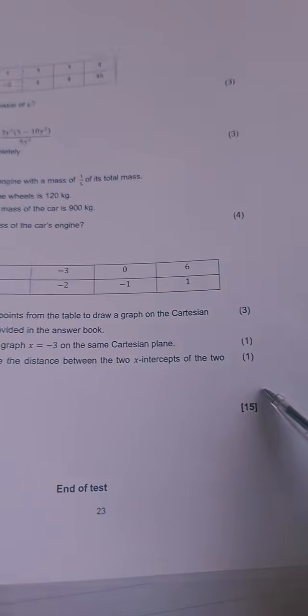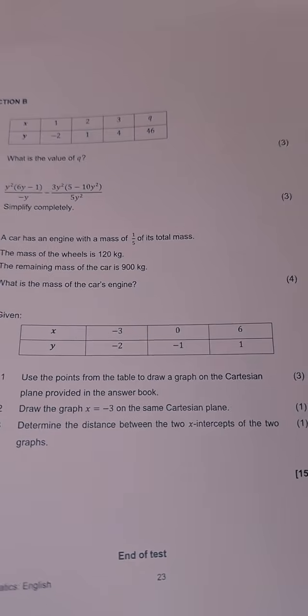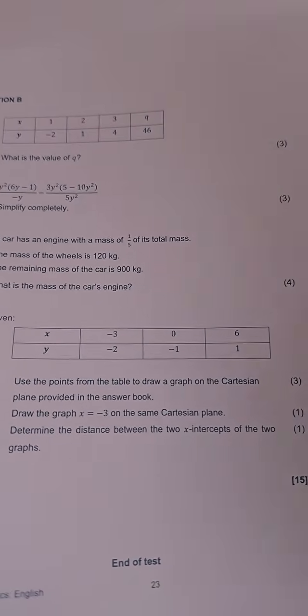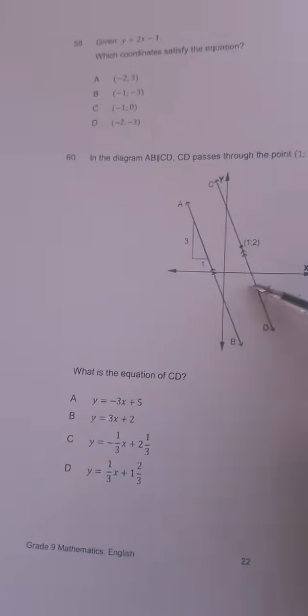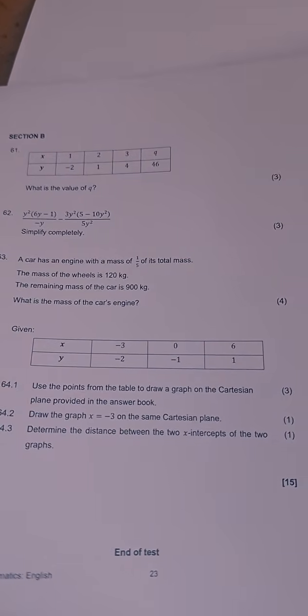Then the last 15 questions, that has been the tradition for the past 2 years, that the first 60 questions, they do multiple choice, and then the last few, they usually go ahead and they have us answering things in the answer book. Okay? So I hope you understand that situation.